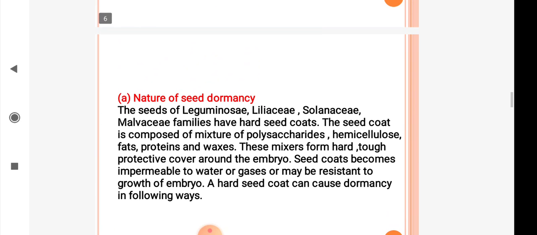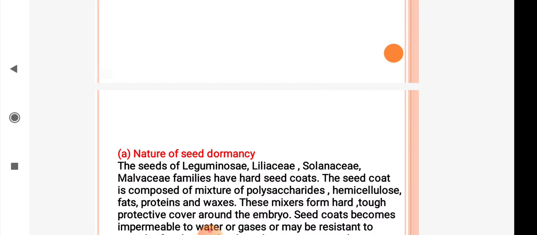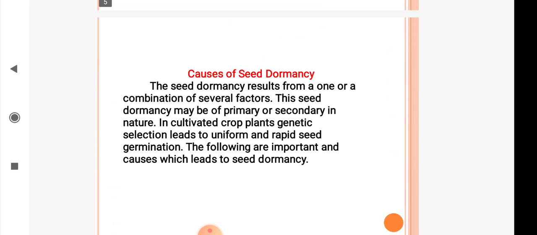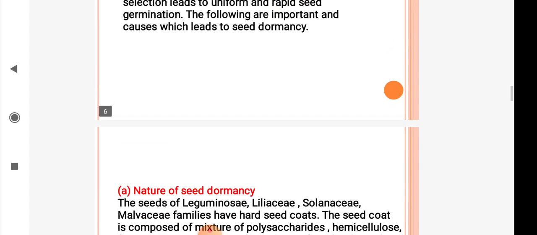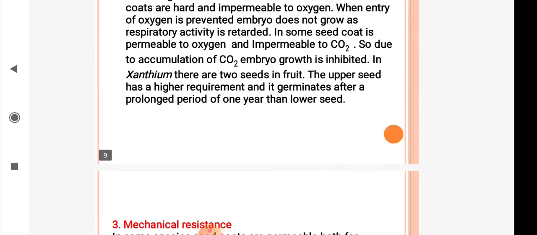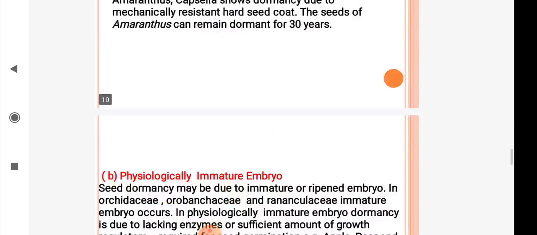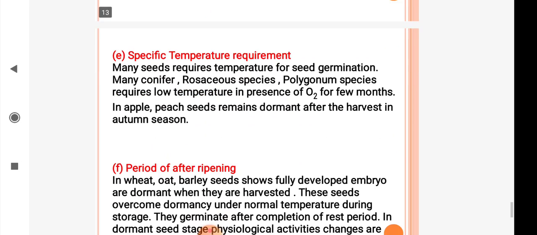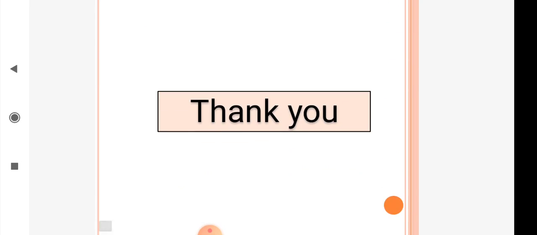All these are different types of causes which cause seed dormancy. That is, the seeds are not germinated when such types of causes are present in the seeds. Thank you.